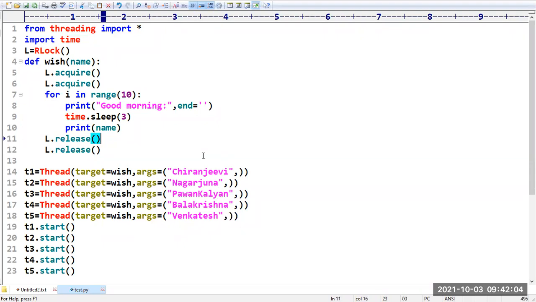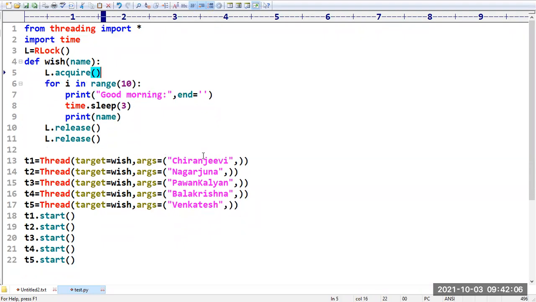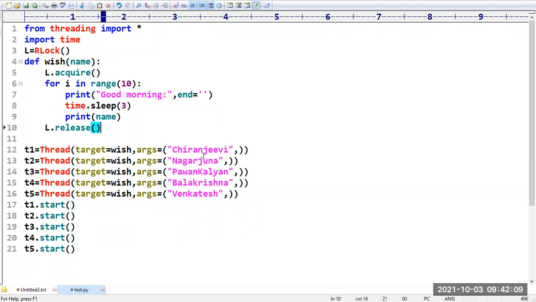Sir, I want to apply the semaphore concept here. How can you do that? Don't go for RLock, better to go for semaphore. Semaphore I am taking. Then, as usual, L.acquire and L.release, same concept. Now I will reduce this 10 to 5, because I want to reduce the time. Let us sleep for 2 seconds.